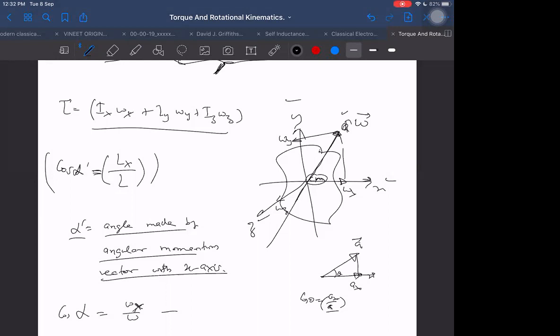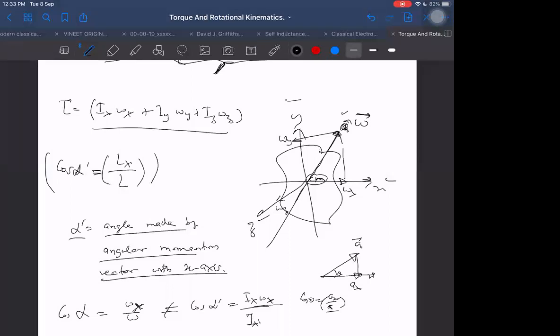So we can see cos alpha is not equal to cos alpha dash. Therefore, the angle made by omega with the x-axis and by L with the x-axis are different. The angle made by angular velocity with the x-axis and the angle made by angular momentum with the x-axis are not the same. Lx may not be equal to Ix omega x upon, meaning Ix by I will not be the same for both.